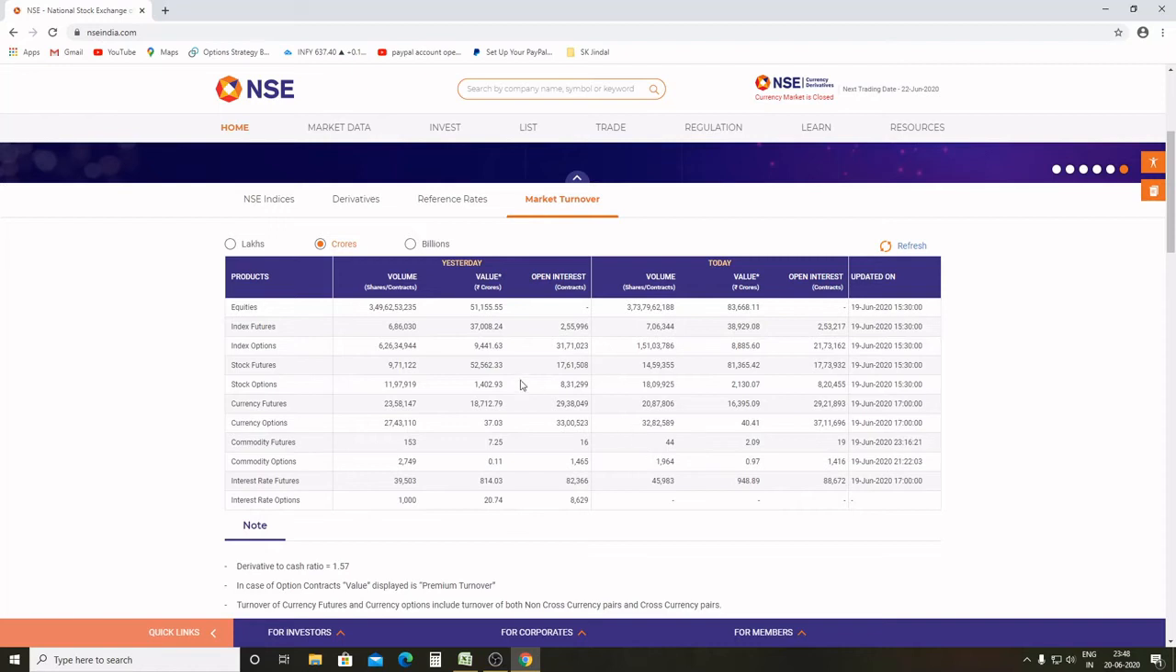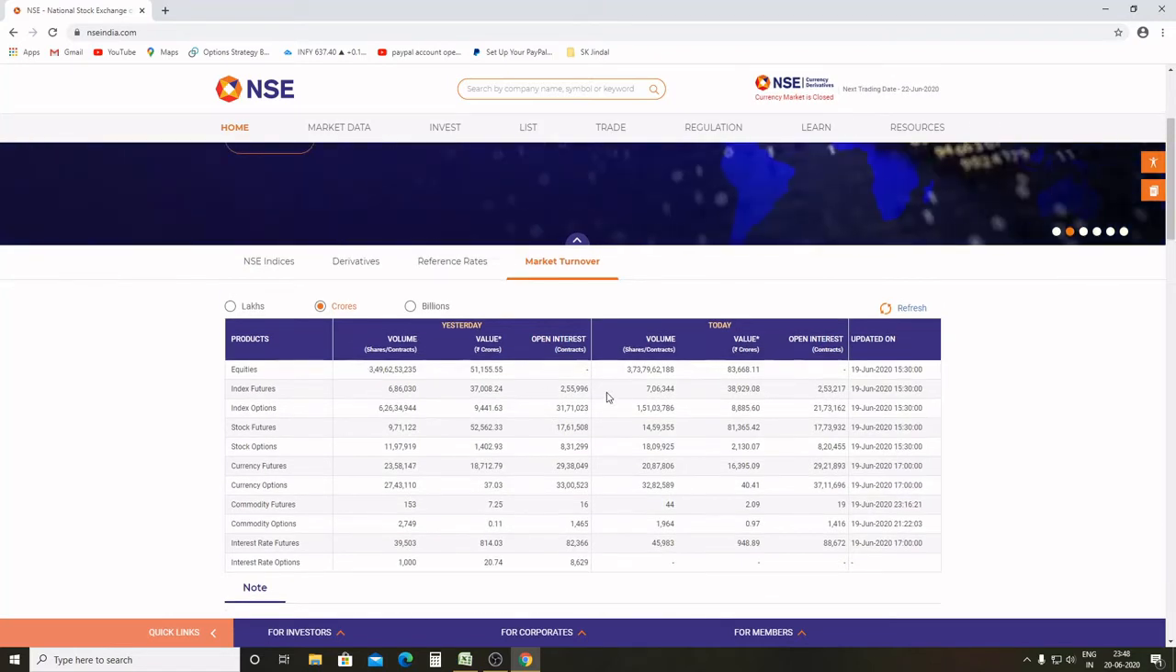As you can see, why index futures and index options. To know more about index and what index is, why its future and option become of utmost importance, you can check the link in the description below, in which index are covered in greater depth.